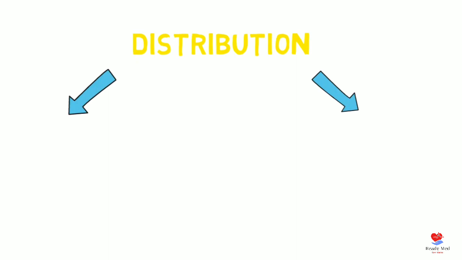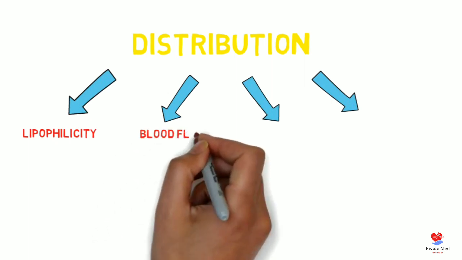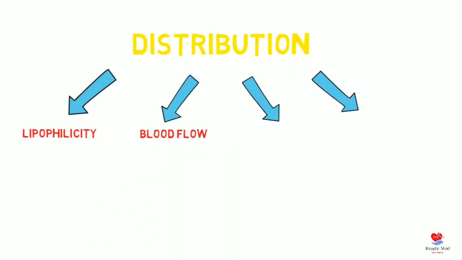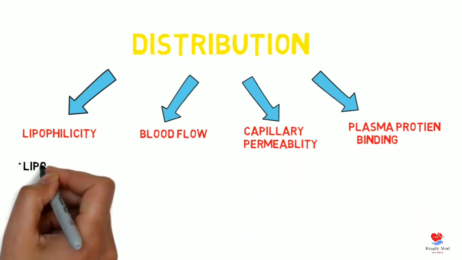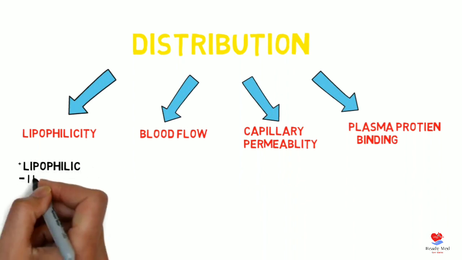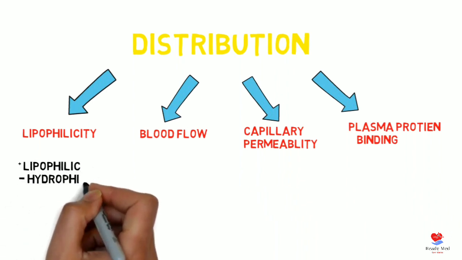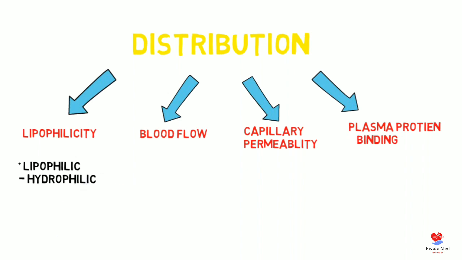It mainly depends on four factors: first is lipophilicity, second is blood flow, third is capillary permeability, and fourth is plasma protein binding. Starting with lipophilicity, if a drug is lipophilic, then it can easily move to the tissues, and if the drug is hydrophilic, then it will try to inhibit such areas.